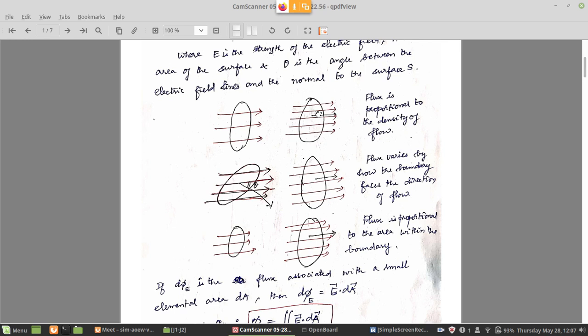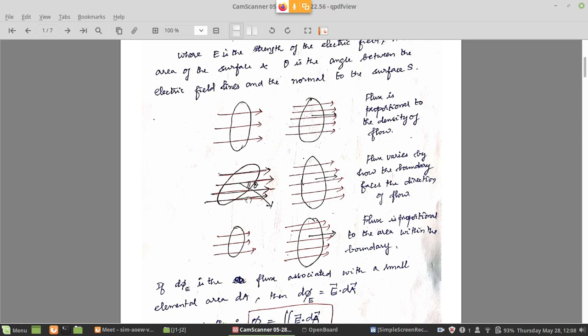The next diagram, you get 1, 2, 3, 4, 5 lines, and the area is the same. So for the same area, different numbers of lines are passing through. So flux is directly proportional to the density of the flow, that is how many lines are flowing through the surface. Flux in this case is less, and on the right side flux is more, because more lines are passing through the same area. So it is proportional to the density of the flow. That's what we can conclude.